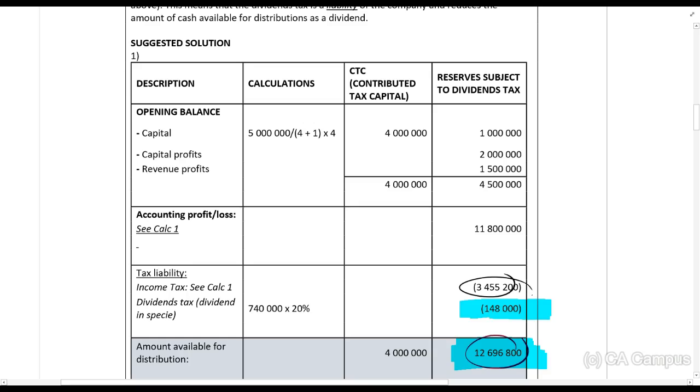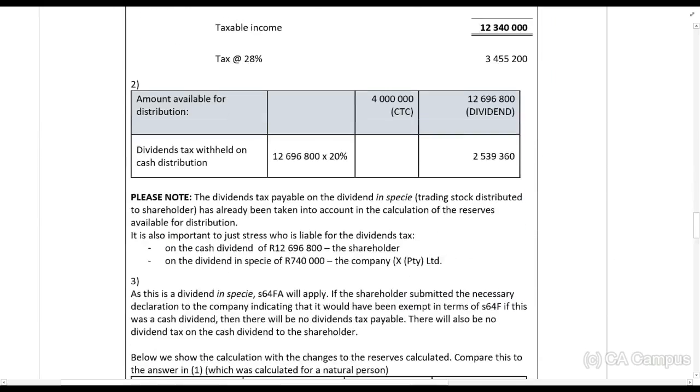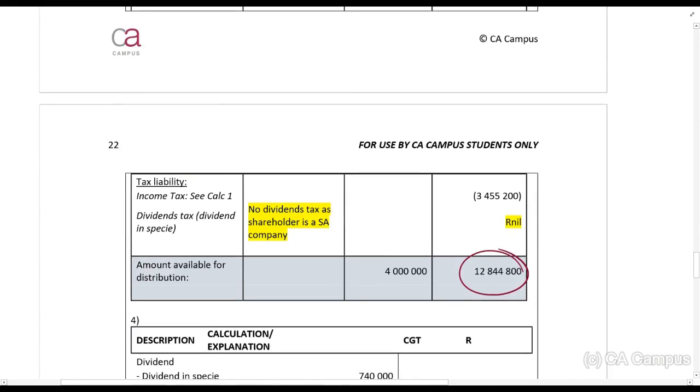There's a deduction of 148. So 12,696,800. Compare that to when it is a company, 12,844,800 and 0. So instead of 12.6, it's now 12.8. Can you see there's more money available when the shareholder is a company? Why? Because there was less dividends tax paid out there.